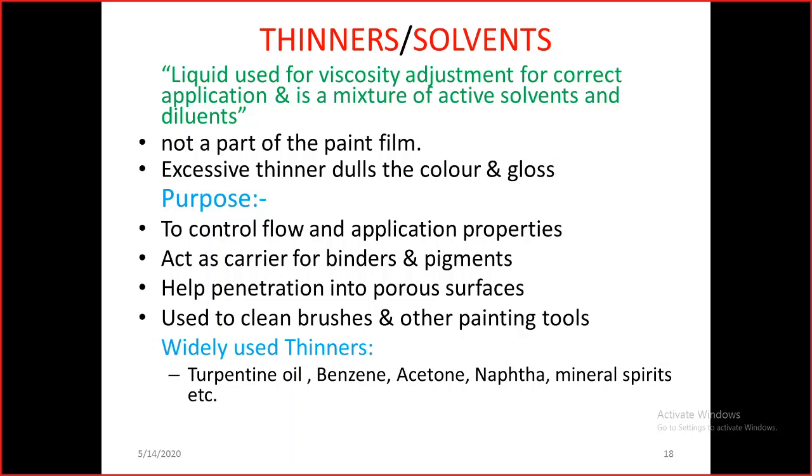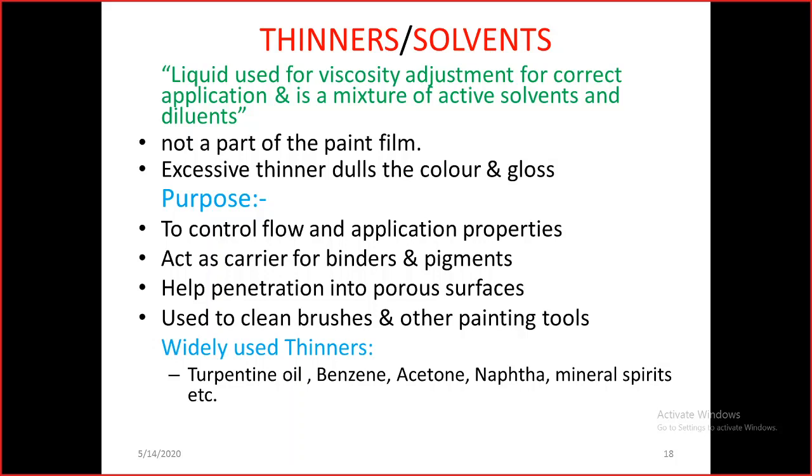And if you use excessive thinner, that will dull the color, and also dull the gloss. It will not give a shining look. It will control the flow and application properties, acting as a carrier for binders and pigments. It helps penetration into porous surfaces, because the paint becomes thin and flows into the porous surfaces.